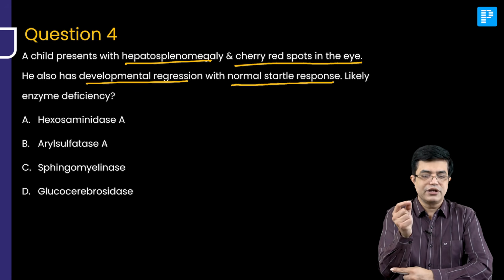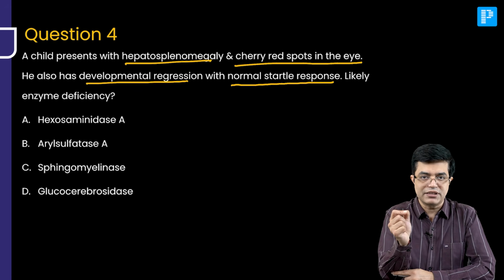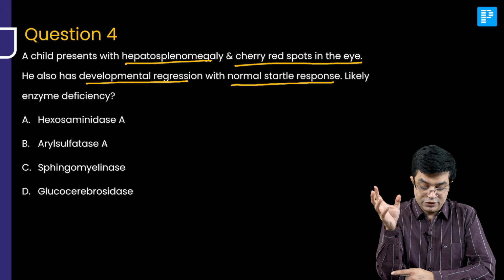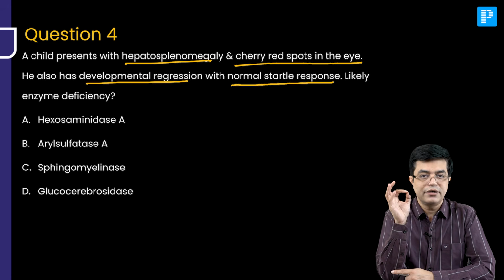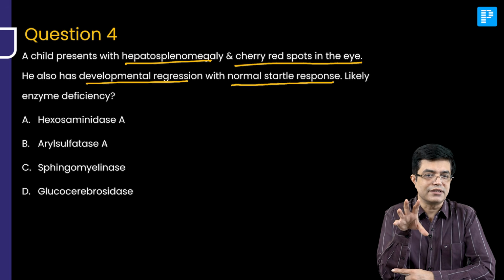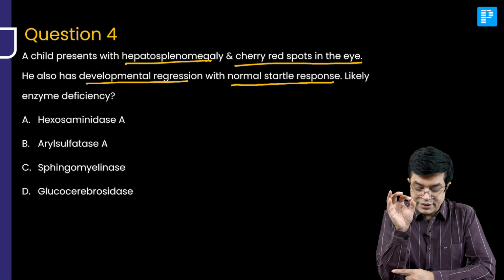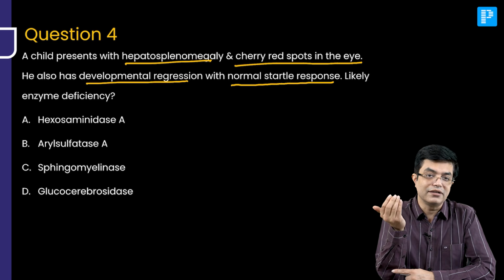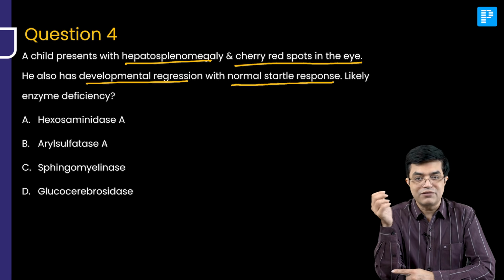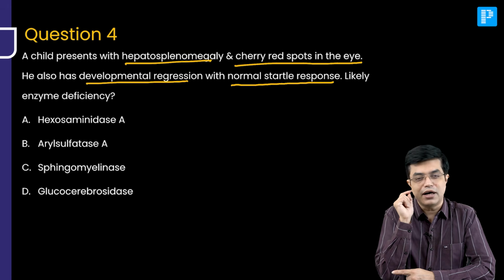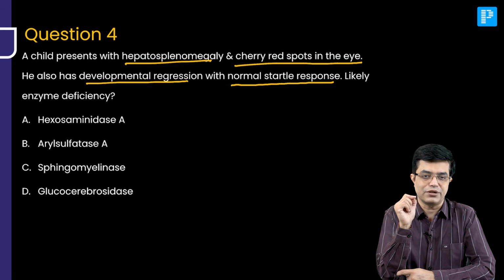Now, I'm quite sure some of you have made the mistake of looking at cherry red spot and neuroregression and marking hexosaminidase A, thinking it is Tay-Sachs disease. Cherry red spot is seen in Tay-Sachs, but it is not the only reason. And second thing, Tay-Sachs disease will not have hepatosplenomegaly. That is a feature of Sandhoff disease. And startle response, this is an important consideration. So what exactly is the diagnosis? How do you reach a diagnosis in such a question?